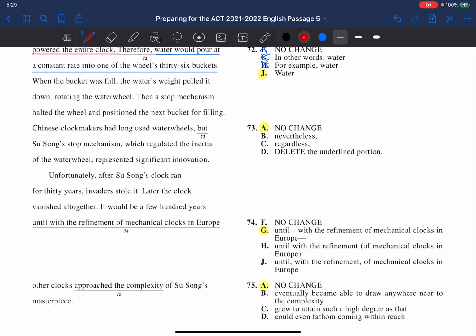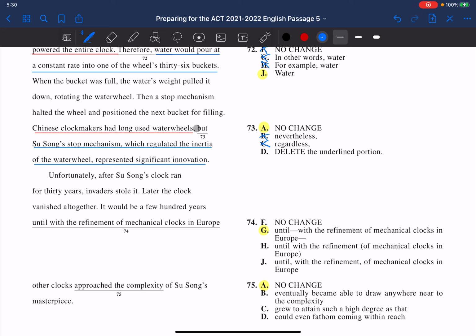So if we think about this, Chinese clockmakers had long used water wheels. And then after it, Susong's stop mechanism represented a significant innovation. So water wheels have been used. Susong just made it better. So there's no talk about what happened before or some bad consequence. So what about if we removed the underlined portion?